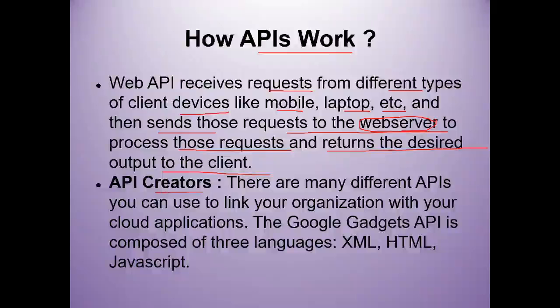API creators are used for these API interactions. There are many different APIs you can use to link your organization with your cloud applications. Some of the famous APIs are Google Gadgets. These are famous APIs of Google, which come in 3 languages: XML, HTML, and JavaScript. These 3 languages are used for designing these APIs, and these APIs can be used by any organization to link with their cloud applications.